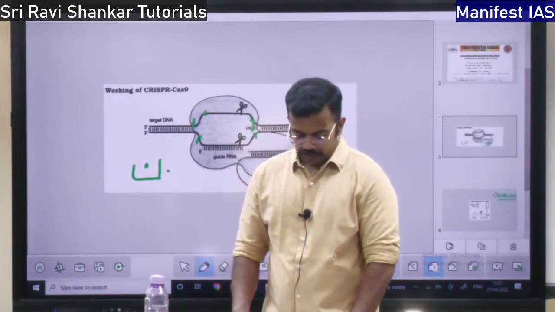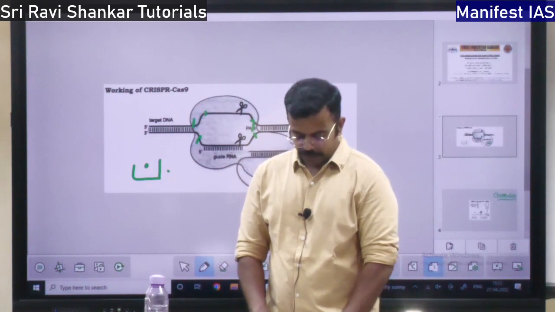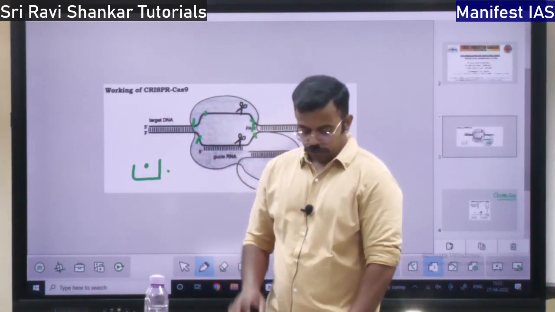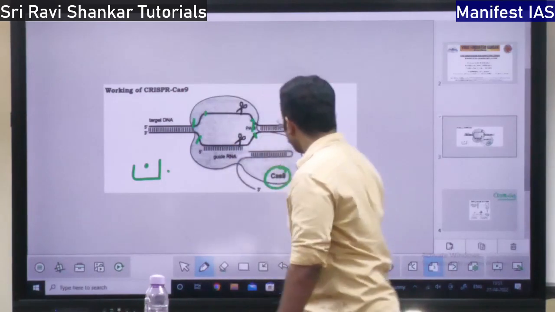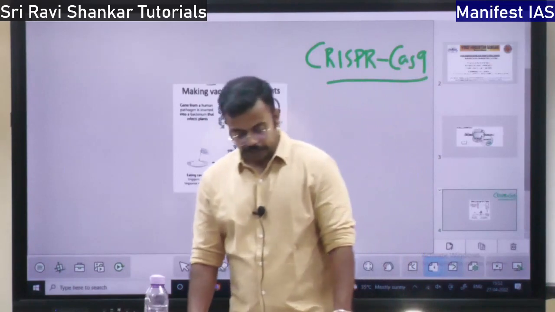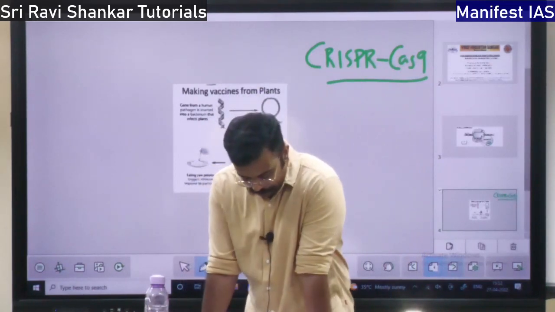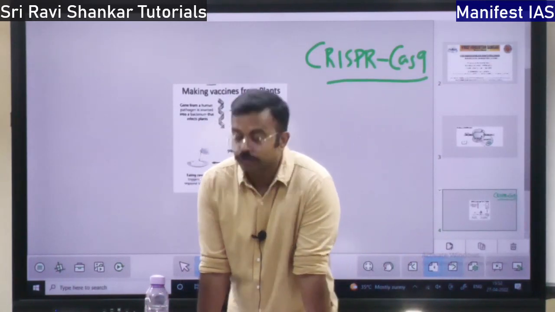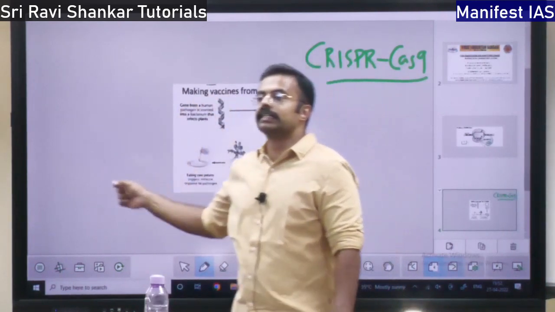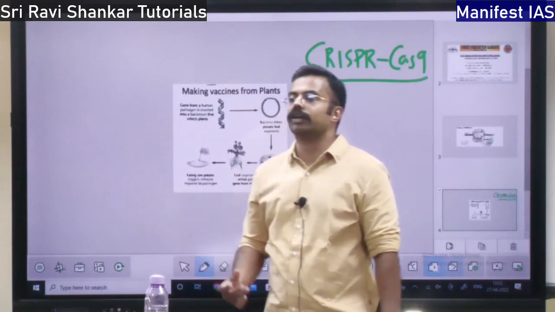So this is the vaccines from animals or vaccines from viruses. So there are also vaccines from plants, vaccines made from the plants, right? So plant-based vaccine technology. What they do, they are going to take a specific gene from a plant and insert it in the vaccine and give it to animals.